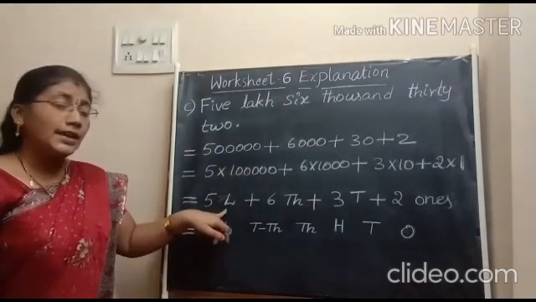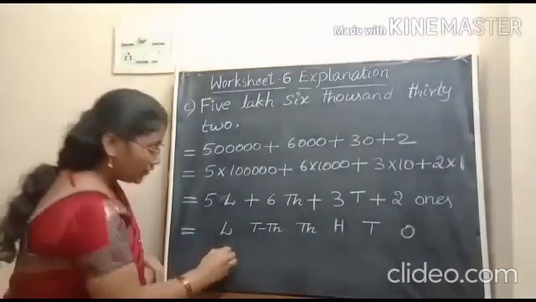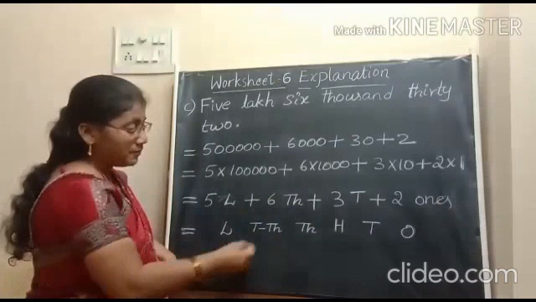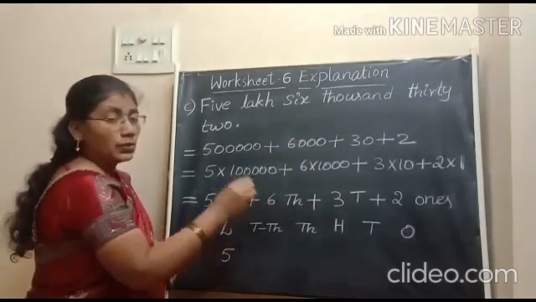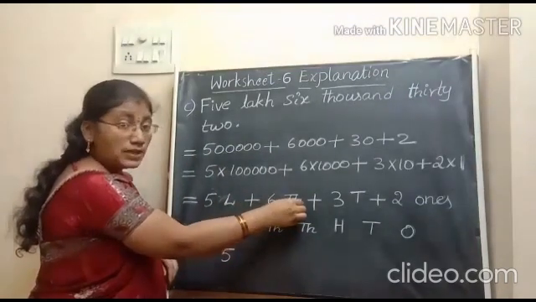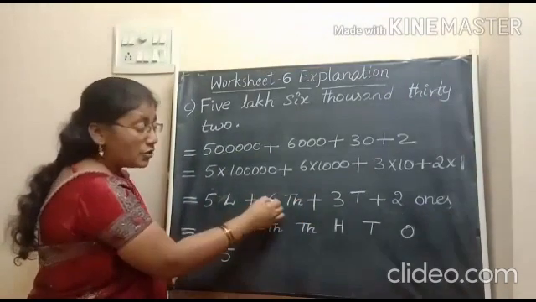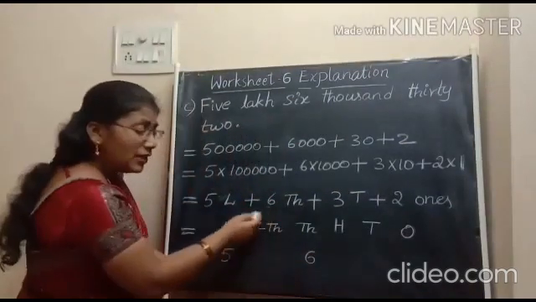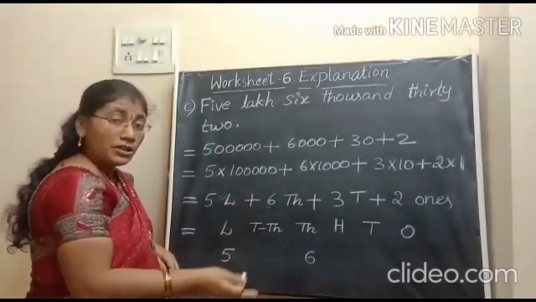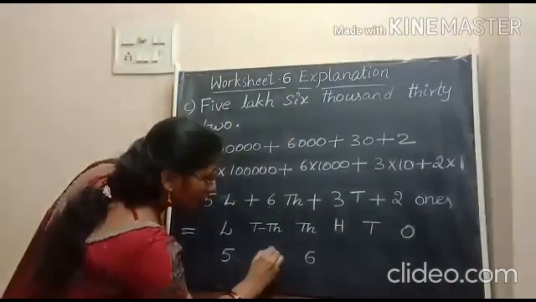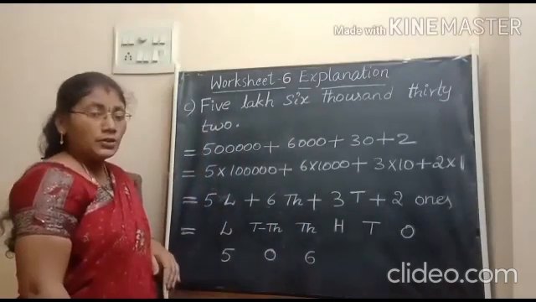Now 5 is related to lakhs. So we have to write 5 in lakhs place. Next, how many thousands are here? Only 6,000. 6 is related to thousands place, not for 10,000. So you should write 6 at thousands place. And what about 10,000? There is no digit for 10,000. So simply write 0 in the place of 10,000.